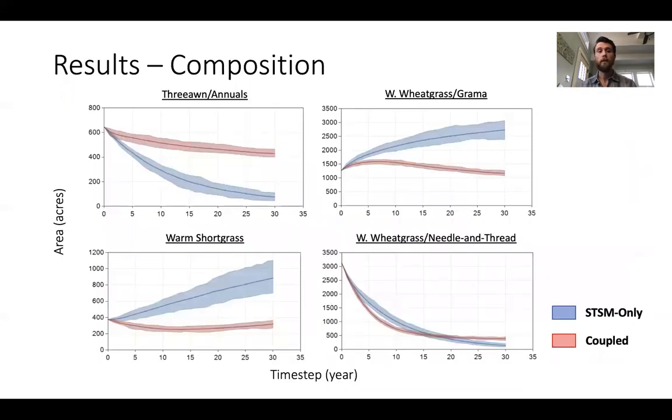Now, we also see important differences when we look at the time series of composition. So here's a sample of a couple of different state classes comparing the state and transition simulation model and the coupled model output. I'm not showing agent-based model output because those results are static through time.